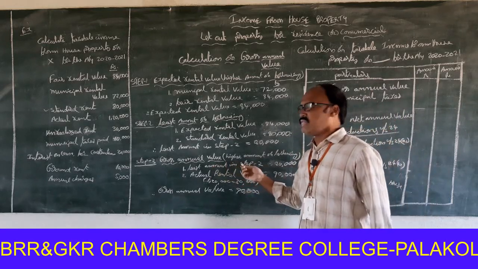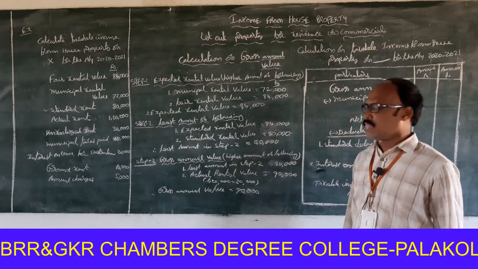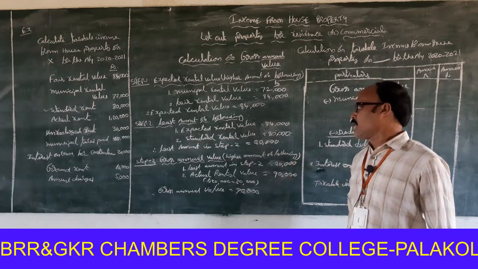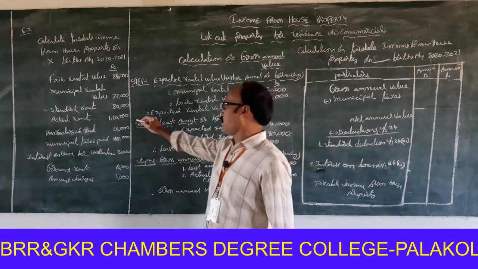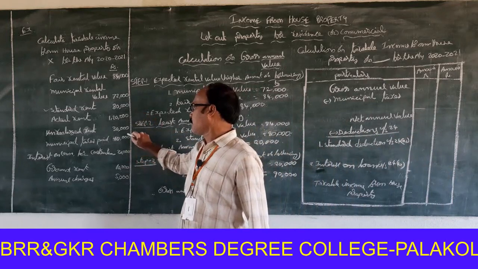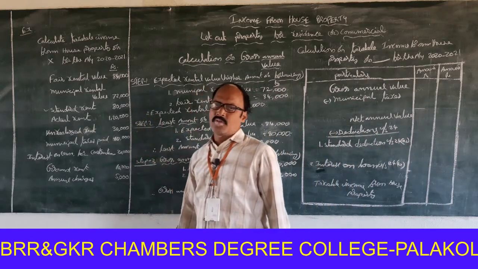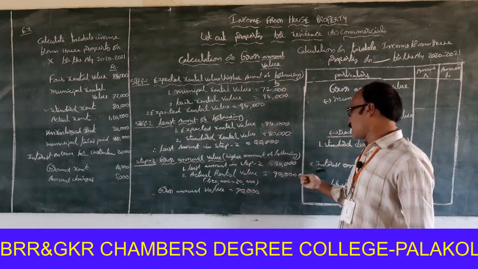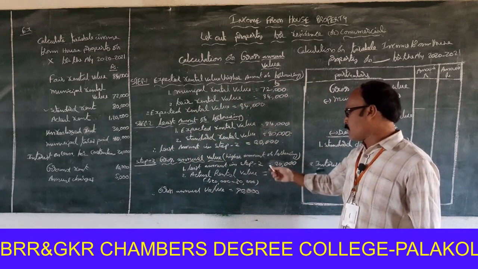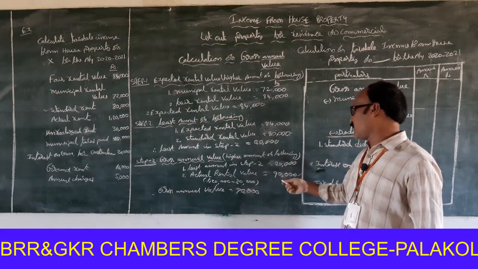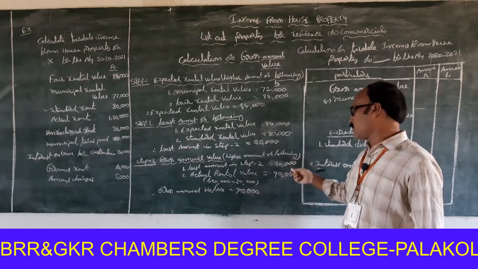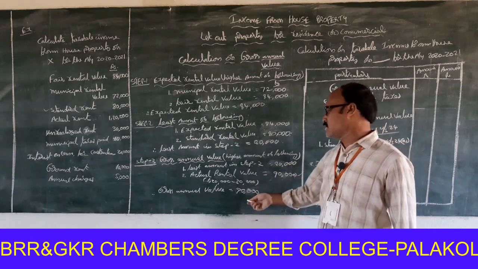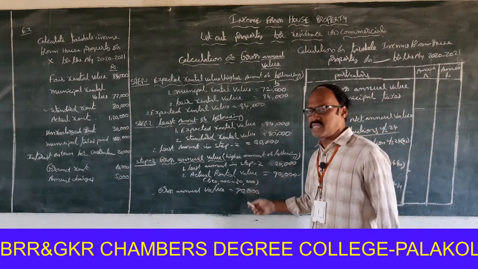Step 3, gross annual value, higher amount of the following. Least amount in step 2 is 80,000. Actual rental value 1,20,000, but unrealized rent is there, 30,000. That's why 1,20,000 minus 30,000, so 90,000 actual rental value. So least amount in step 2 is 80,000, actual rental value 90,000. So the higher amount in step 3 is 90,000. That 90,000 rupees is to be considered as gross annual value. This is the gross annual value.